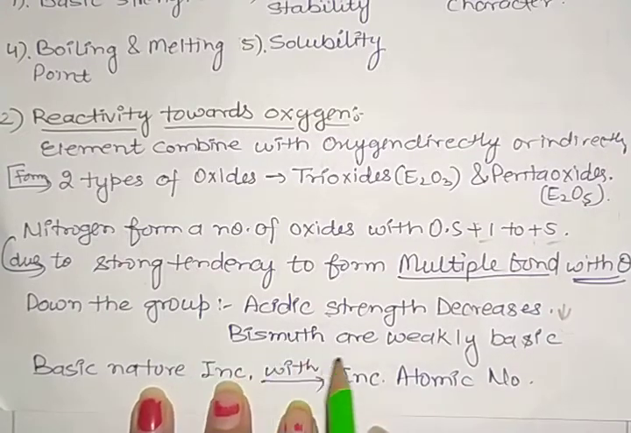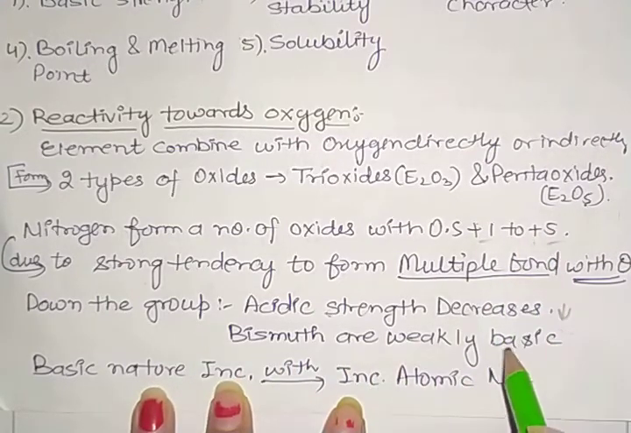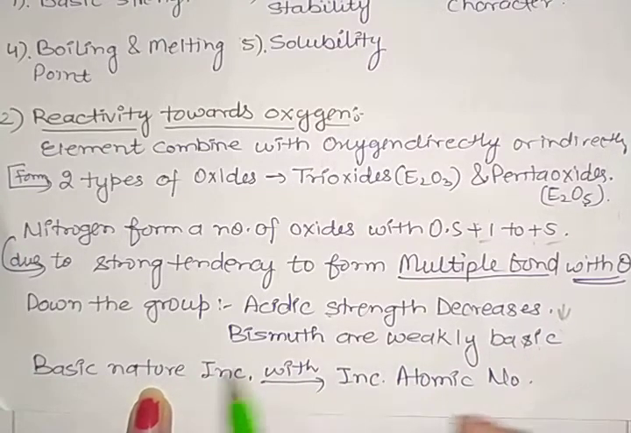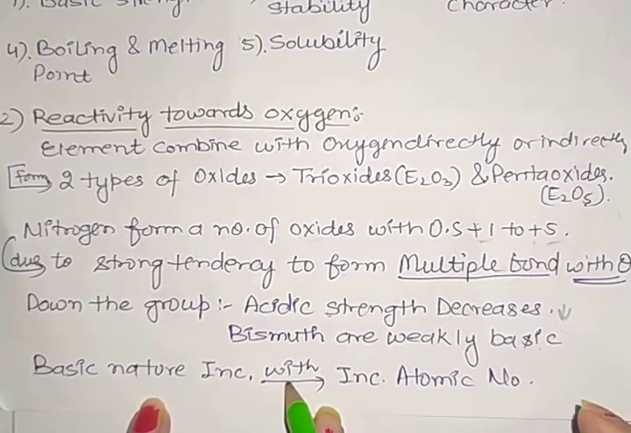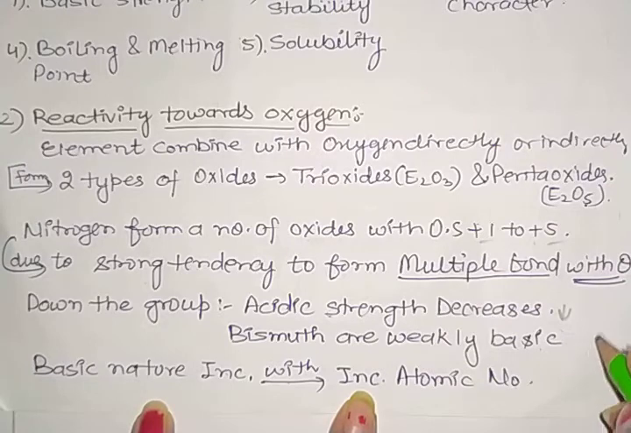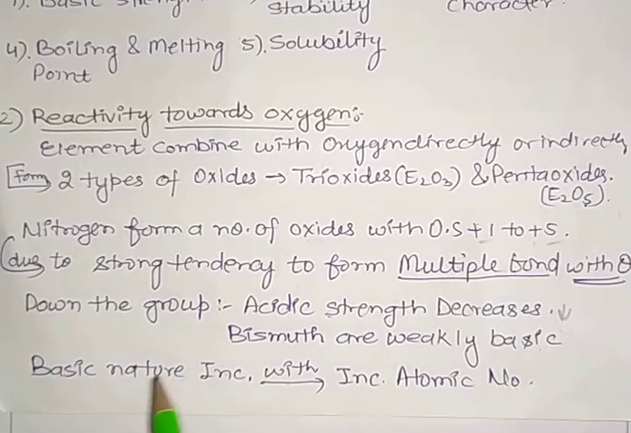Okay, so we can see that bismuth, which is the last element of this group, is weakly basic, because acidic strength decreases, so then it is basic. Now this basic nature increases with the increase in atomic number. When we are going down the group, atomic number increases, that means basicity also increases.